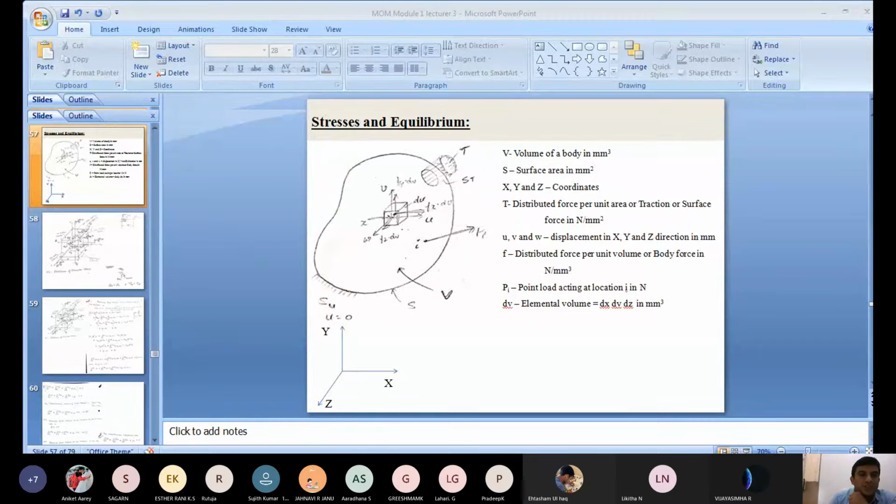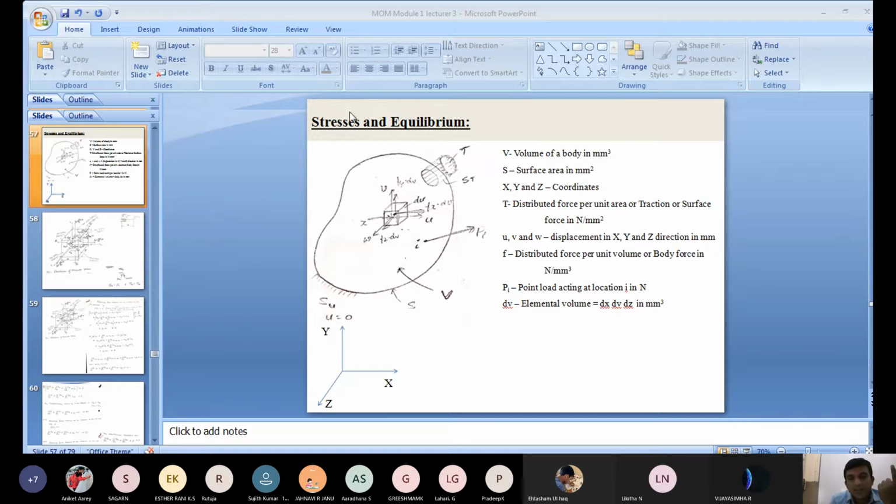What are the body forces? For example, consider a gravitational force or a magnetic force acting on the body. The gravitational force acts over the entire volume of the body, right? The magnitude is the same throughout the entire volume of the body. That is a gravitational force. Or consider any magnetic forces. That is called a body force, which we represent as F. That is the first force acting on the body.